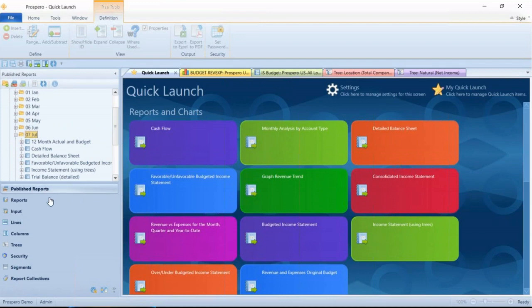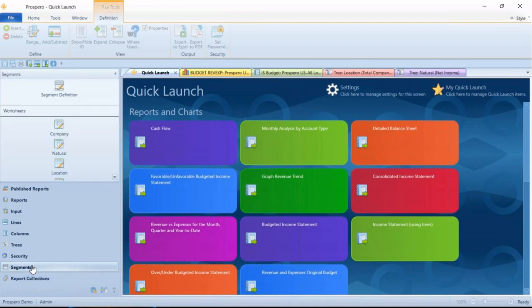We have buttons at the bottom also for security. Security is handling access to all the reports inside Prospero, as well as all the input screens for budget, forecast, or planning. We also control in security the user's access to any of your different companies or dimensions like departments or cost centers or locations. So all that security is handled right here in one application for all the reports and all the budgets.